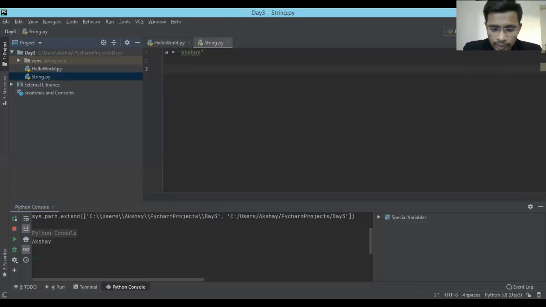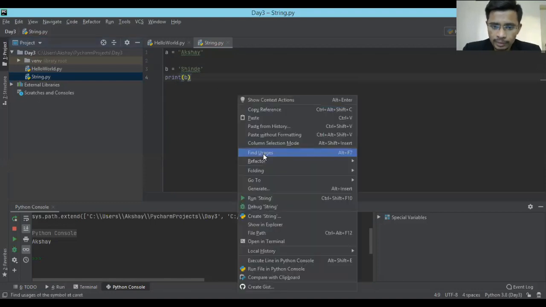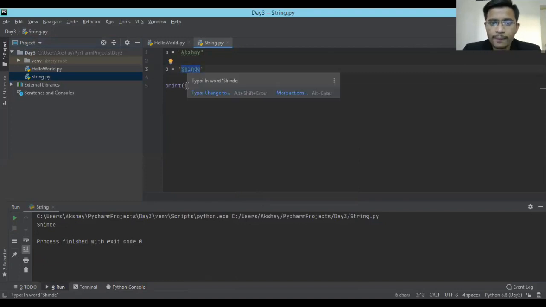There is one more way you can create a string, by giving it single quotes. Now, why does this single quote come into the picture? This time I'm going to print B, because we already saw how A is printed. Let me run this. Okay, it just printed my surname. So this is the second way to create and print a string. This is there in every programming language.